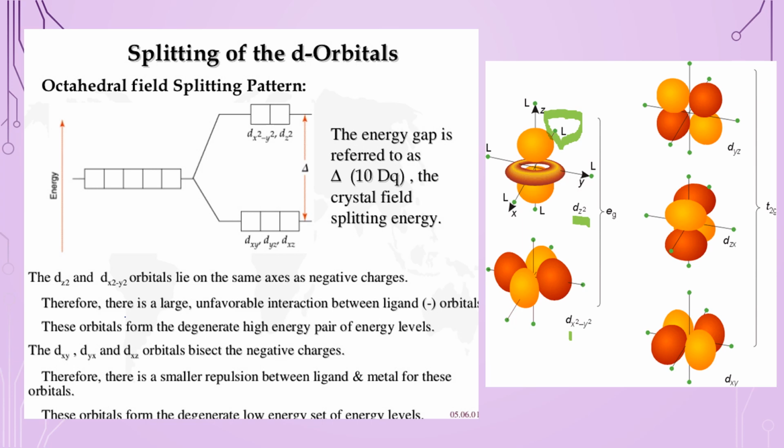On the other hand, if we talk about dyz, dxz, dxy, in these cases there is smaller repulsion between the metal and the ligand because the ligands are bisecting the negative charges. So repulsion is small between ligand and metal. That is why they are at the lower energy and they are more stable.